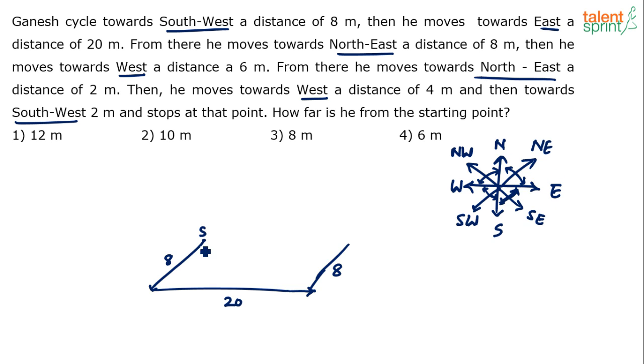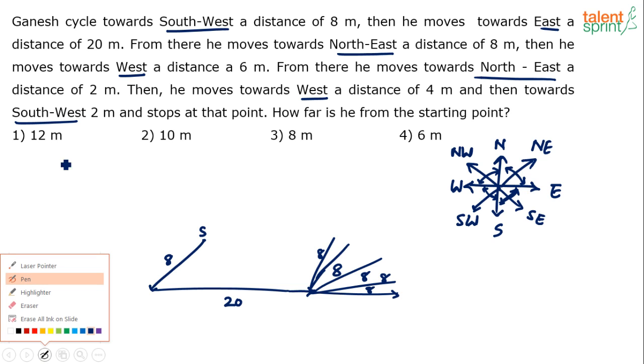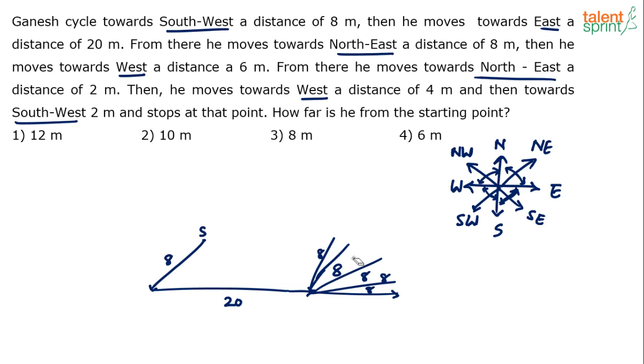Now, when you read the first part, it says Ganesh cycles towards southwest a distance of 8 meters. So this is southwest, then east 20 meters. And from here he says northeast. Now, northeast 8 meters can be considered in infinite ways here, right? It can be 8 meters northeast like this, or like this, or this. It should be between north and east. So infinite directions are possible. However, to keep it simple, and otherwise you will not get the answer, since 'cannot be determined' is not given in the options, we'll consider that this southwest and this northeast are parallel to each other.